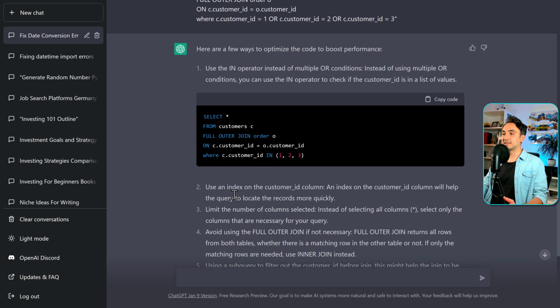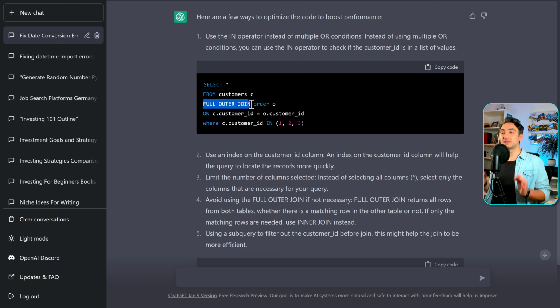And for the next suggestion it says, okay, to optimize the performance, you can use indexes on the customer ID, which is just true. And as well, in our statement we are using a full outer join, and this is the worst type of join that is gonna really bring the performance down. And as you can see over here, ChatGPT noticed that and suggested to use a different type of join. So here it's saying, okay, you might use inner join instead. I have more than 10 years of experience with SQL and I can say this answer is perfect. ChatGPT here acted as an expert in SQL and suggested really professional solutions.